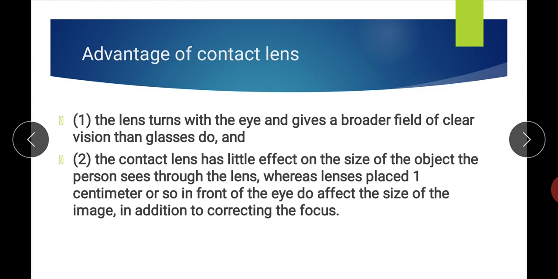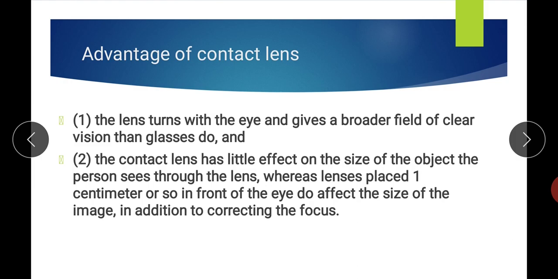The advantage of contact lens, apart from the correction of astigmatism, is that the lens turns with the eye and gives a broader field of clear vision than the glasses do. Because the lens also turns with the eyeball, it gives a better field of vision compared to the glasses. And the contact lens has little effect on the size of the object the person sees through the lens, whereas lenses placed 1 centimeter or so in front of the eye do affect the size of the image in addition to correcting the focus.